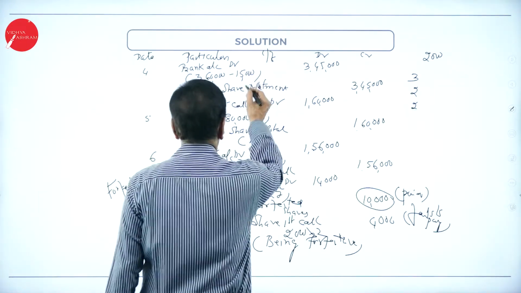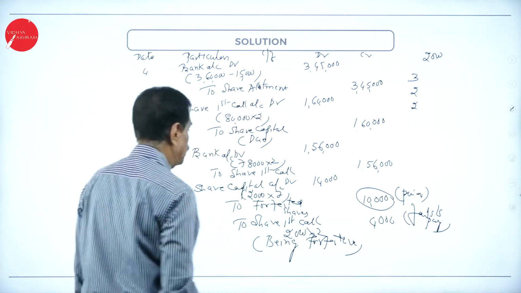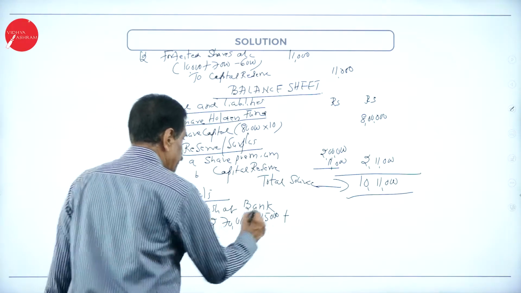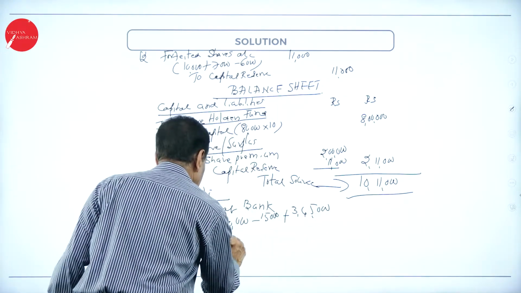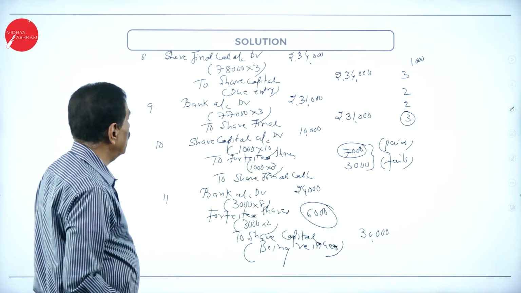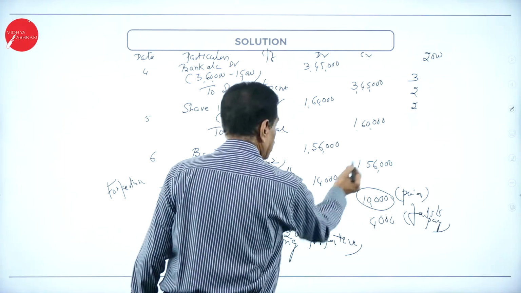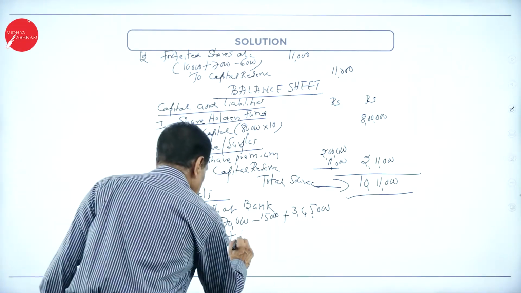Third entry, bank account debtor to share allotment, 3,45,000. Then first call, bank account debtor to share first call, 1,56,000.